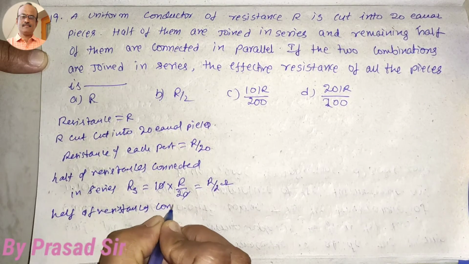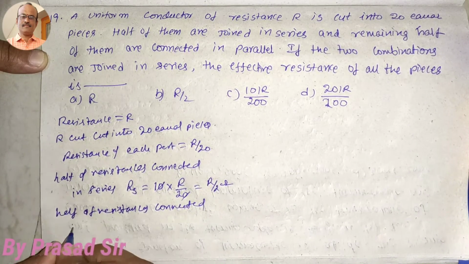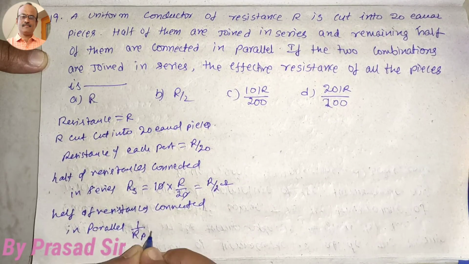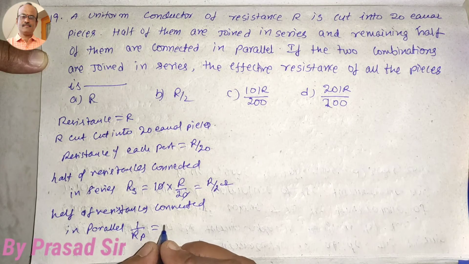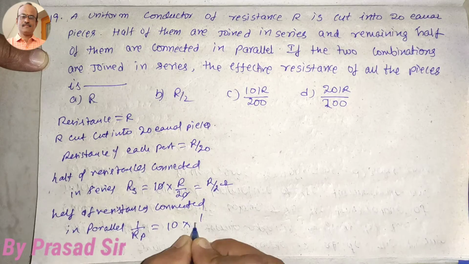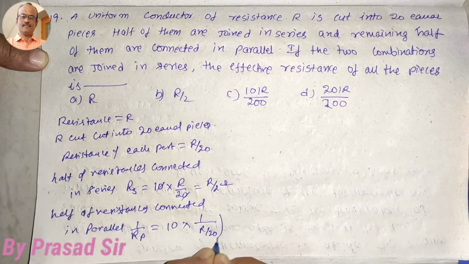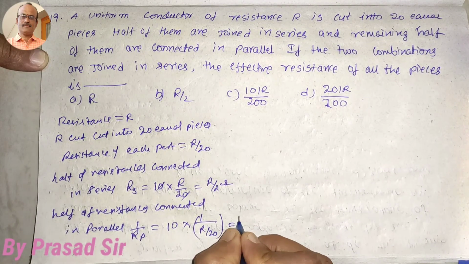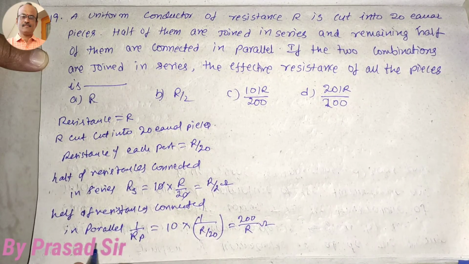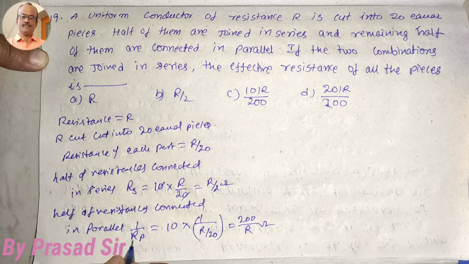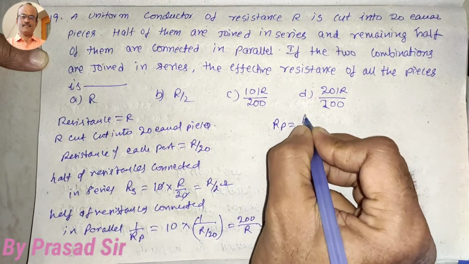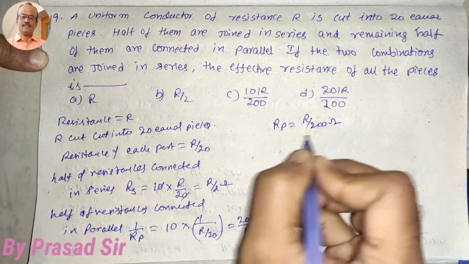Next, the remaining half of the resistances connected in parallel. So 1 by Rp is equal to 10 into 1 divided by R by 20. This is nothing but 200 divided by R ohms. But here this is 1 by Rp. So that means resistance in parallel is equal to R by 200 ohms.